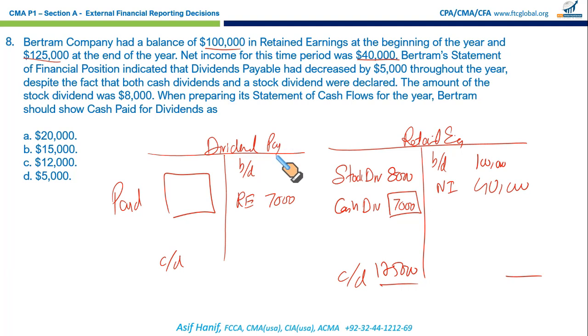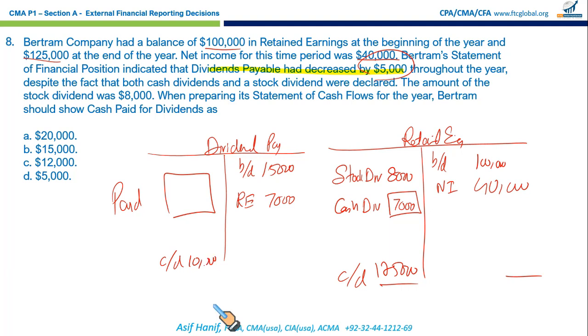Now we don't have the opening and closing balance of dividend payable. What we have is that the dividend payable balance has decreased by 5,000. That's the twist. We have to assume some opening balance. Take any number. Let's say the opening payable is 15, the closing will be 5,000 less.